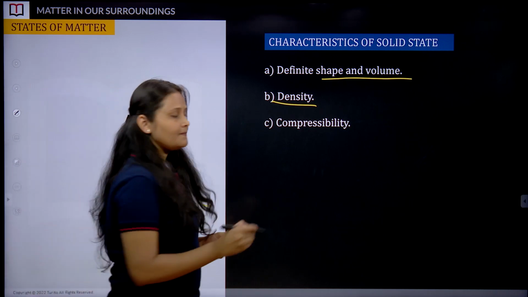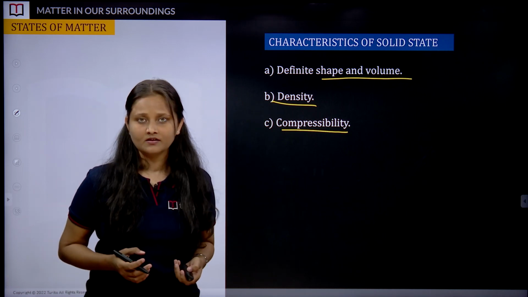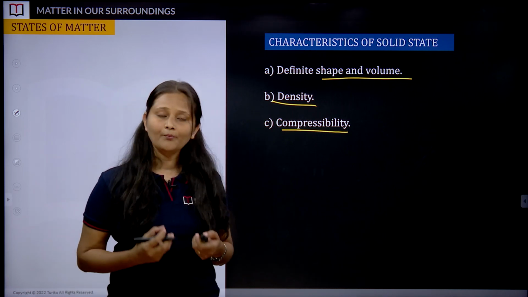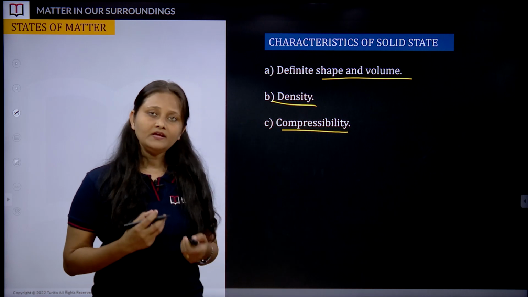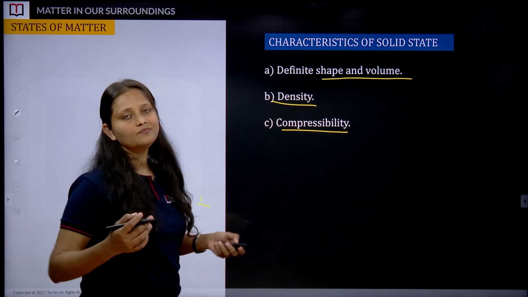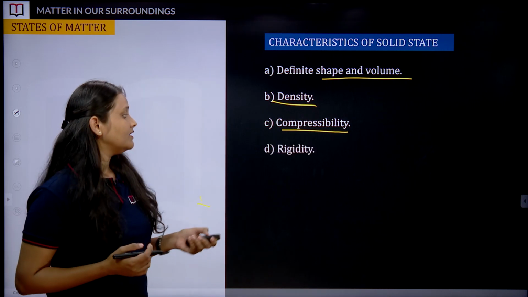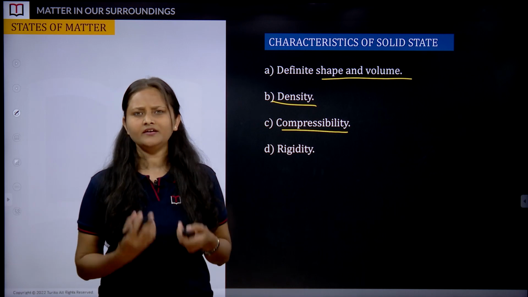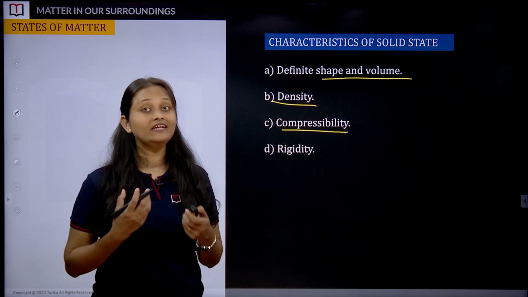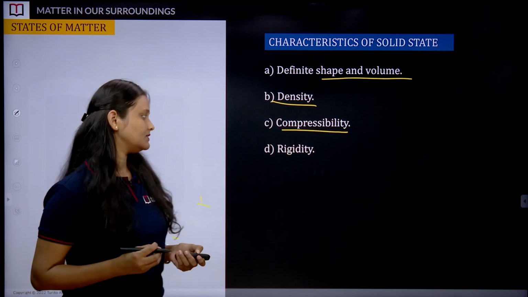Is it possible? Compressibility is nothing but the ability to press down the substance. Now such a rigid or compact structure, will it be easy to compress it? No, right? So they are not highly compressible. We can't compress solids. Next, rigidity. Okay, they are very tough, they are very hard, they are very rigid because of the internal arrangement of particles.